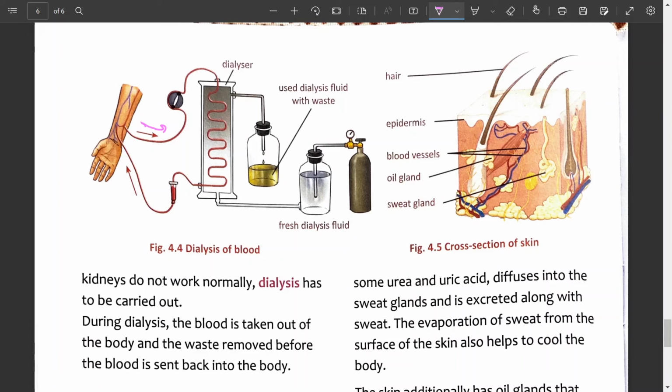Remember, this is the radial artery. And the waste is removed before the blood is sent back into the body. That means the blood passes into the dialyzer. What is a dialyzer? Dialyzer is a filter that is called the artificial kidney.